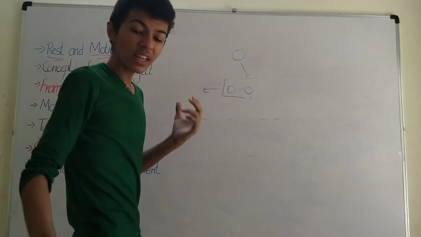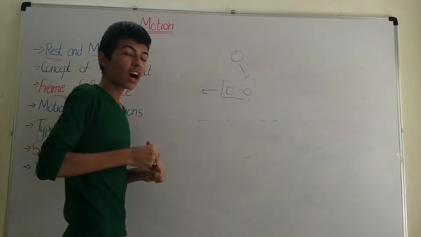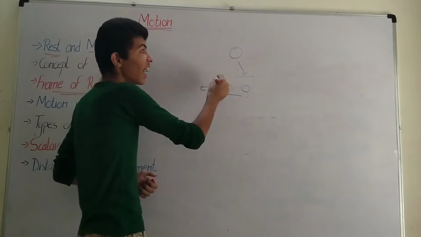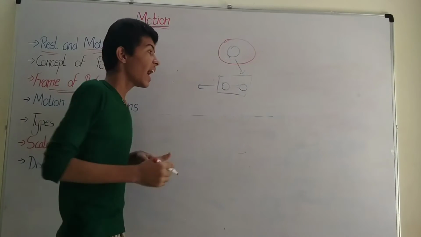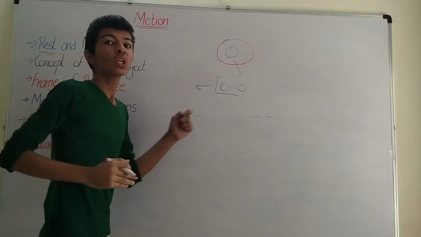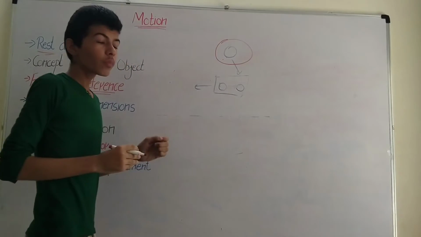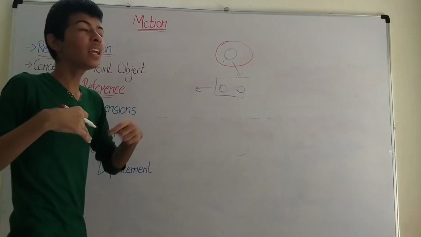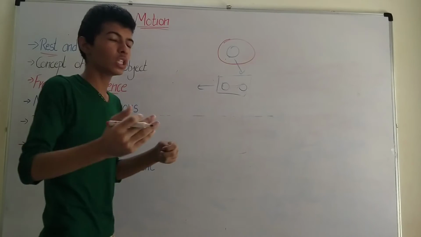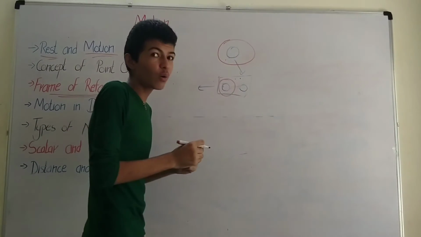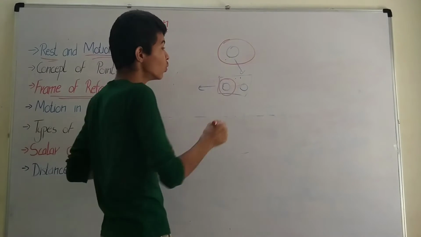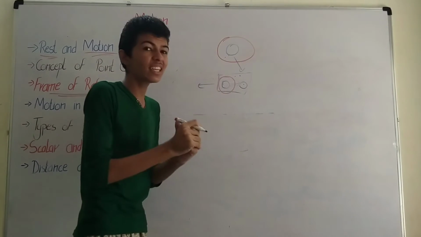But you both are correct, because according to him, everything in his surroundings he considers to be at rest, and you are moving in this direction, so according to him you and your friend would be in motion.